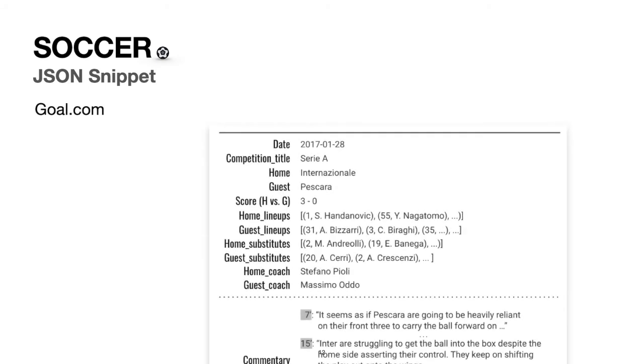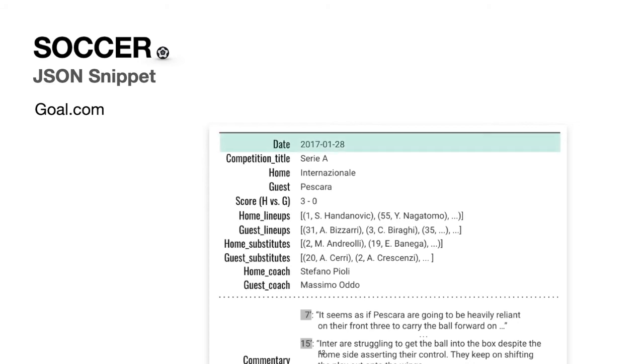Motivated by this task, we present our dataset Soccer, which contains over 2,000 matches with more than 135,000 pieces of commentaries and 30,000 in-game events. We collect our data from Goal.com, and here you can see a snippet of a specific match within the dataset.